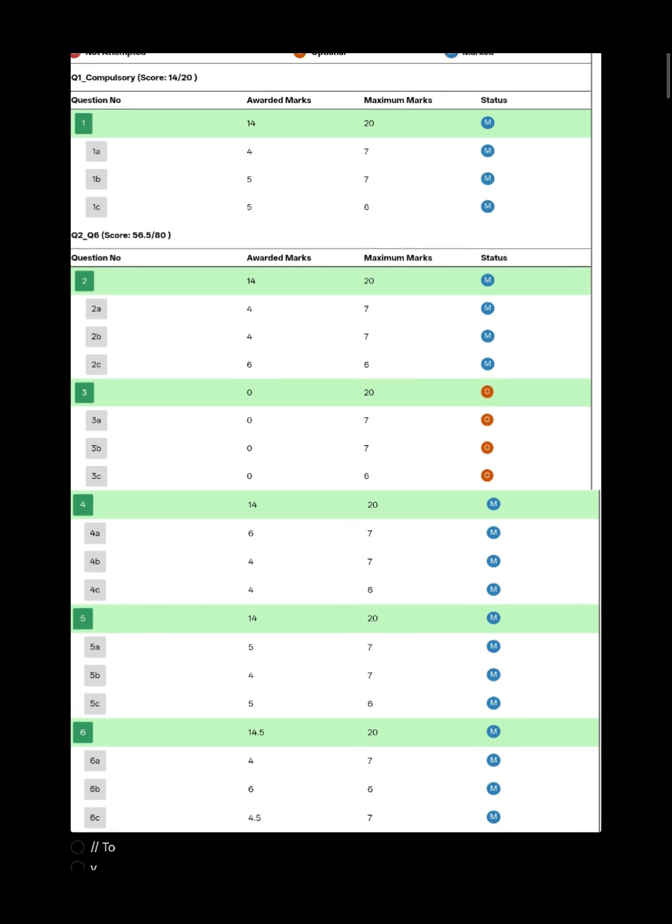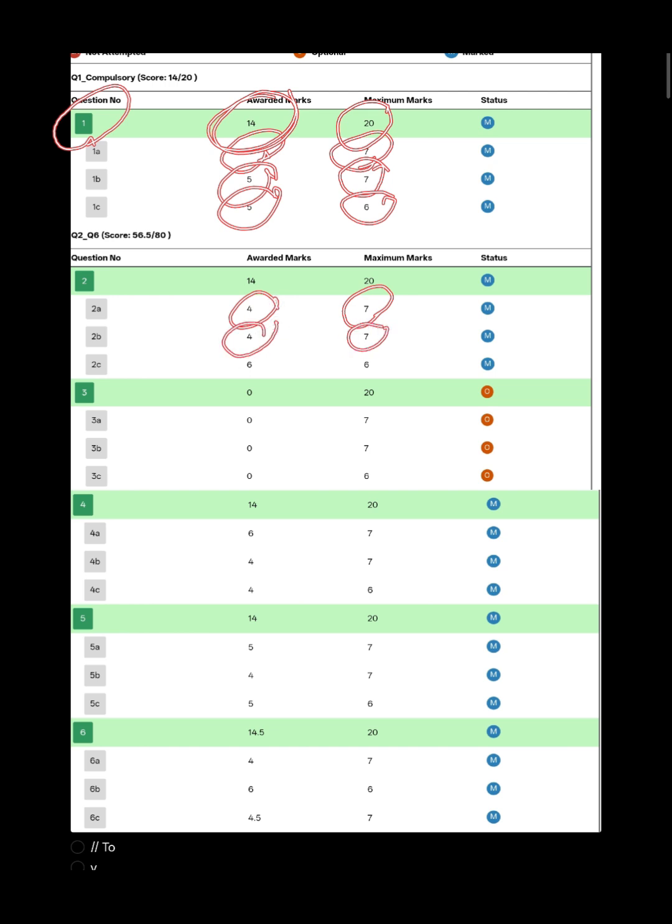So in question number 1 I was able to score 4 marks out of 7, 5 marks out of 7, and 5 marks out of 6. So in total out of 20 I was able to score 14 marks. In question number 2, 4 out of 7, 4 out of 7, and in question 6, 6 out of 6, and I was able to score 14 marks out of 20.